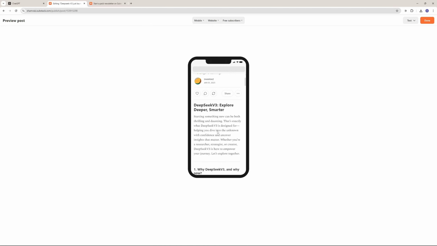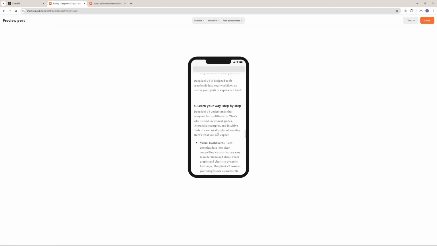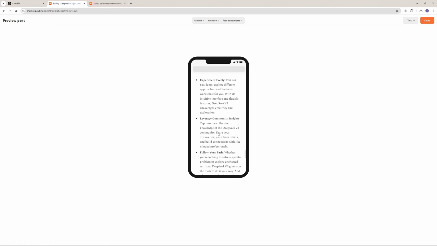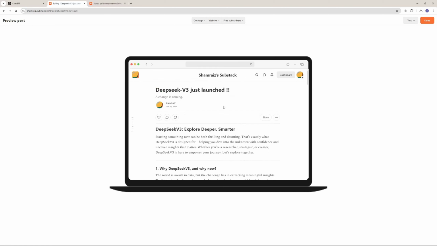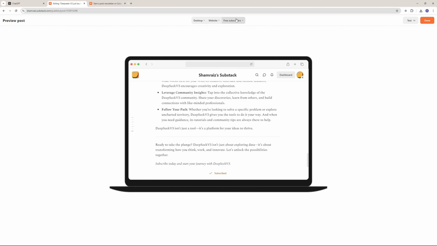On a mobile phone, it should look something like this, which is really cool. And I love this feature about Substack that you can see how it's going to look on a mobile phone. On the desktop, it's going to look something like this. There you go. And this is for free subscribers.